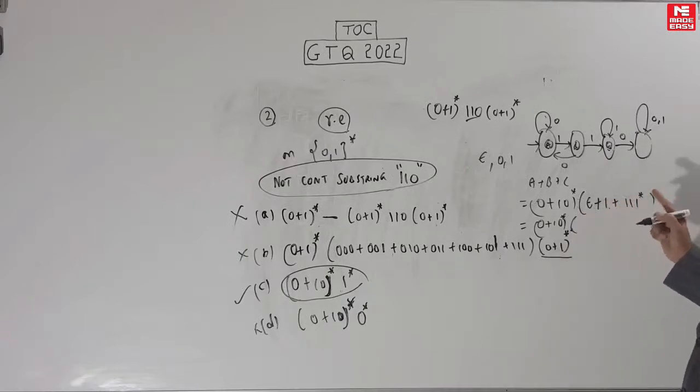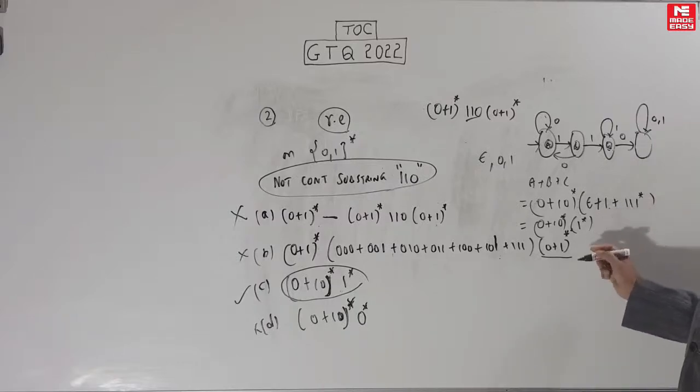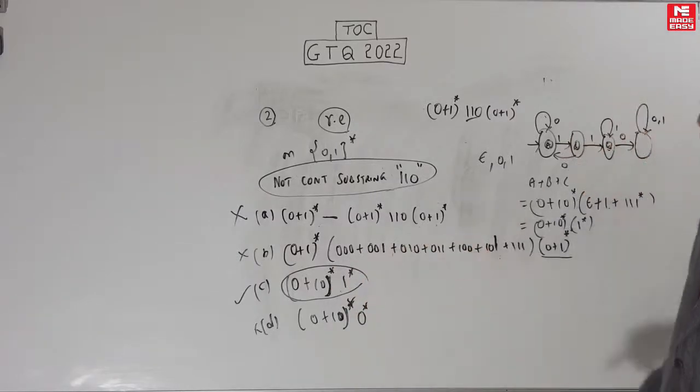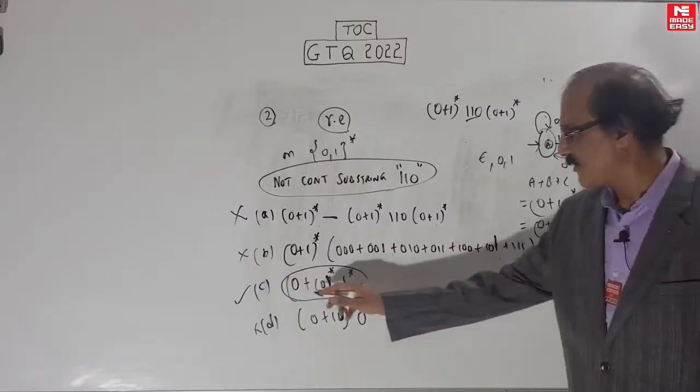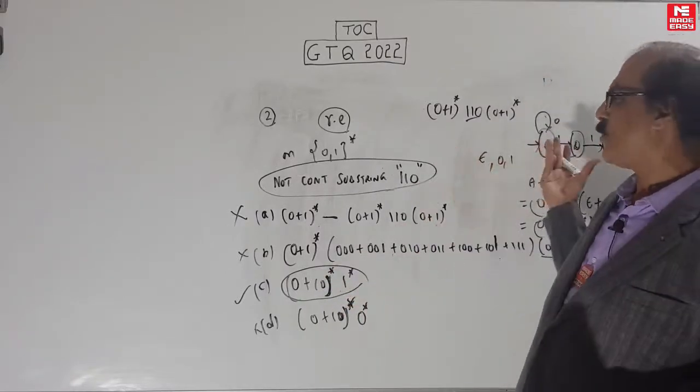How? What is null plus 1 plus 1, 1, 1? This is 0, 1, 1, 1, 2 or more ones. That's everything, so it's 1 star. That is what this is: 0 plus 1, 0 whole star into 1 star. So you see, even this strange expression actually can be derived. But in the exam, don't waste time like this.